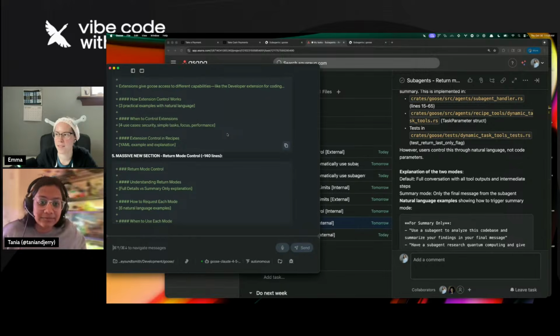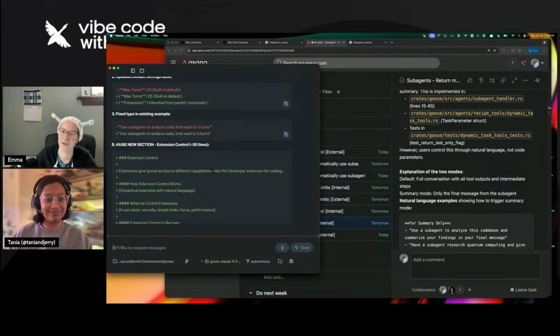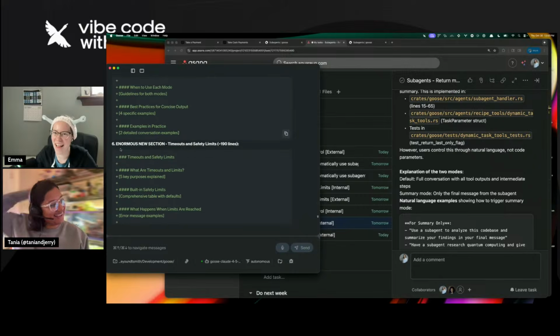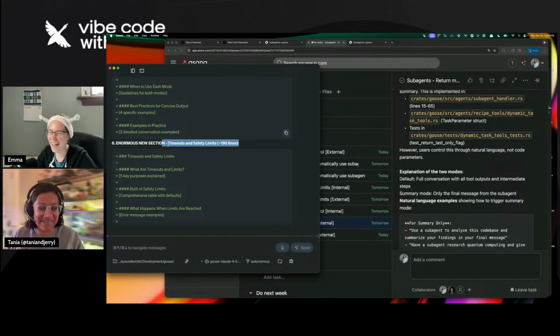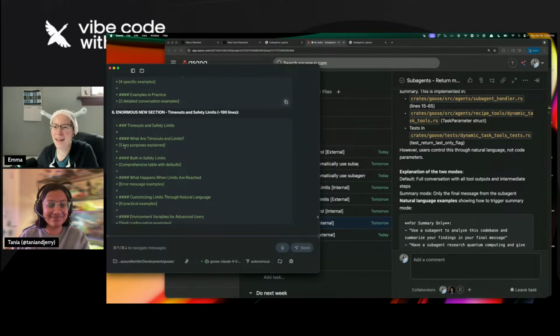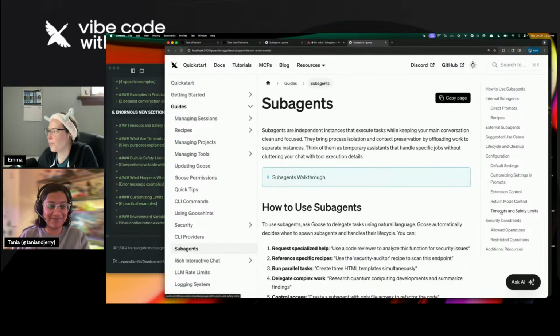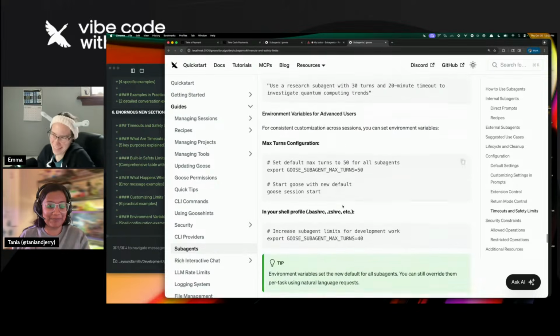So the stuff that is created today is Goose generated. And in fact, it did some things that I would not do. Like it made a huge new section for extension control, a massive new section. Why? I find that interesting. Why an enormous new section? Why are the sections getting bigger? And this specifically is wild because looking at the timeouts and safety limits, we already have some pretty good documentation on that. I think that just needs to be enhanced a little bit. Oh, you made a whole table. You did. Yeah, Goose is doing way too much here. Timeouts and safety limits. Like, this is good. Yeah, this is too much.